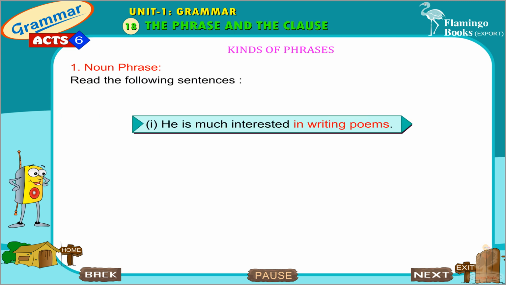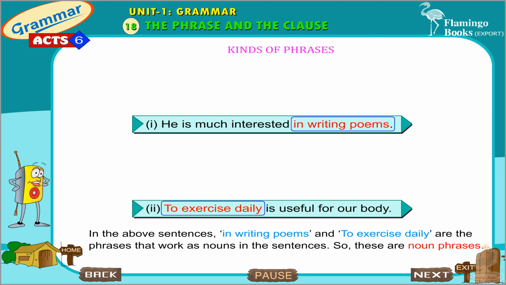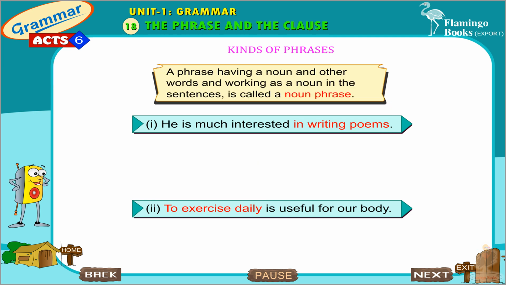Noun phrase. Read the following sentences. He is much interested in writing poems. To exercise daily is useful for our body. In the above sentences, in writing poems and to exercise daily are the phrases that work as nouns in the sentences. So, these are noun phrases. A phrase having a noun and working as a noun in the sentences is called a noun phrase.